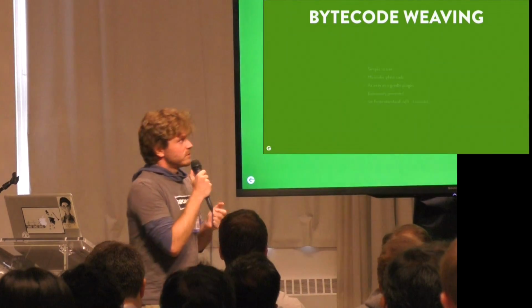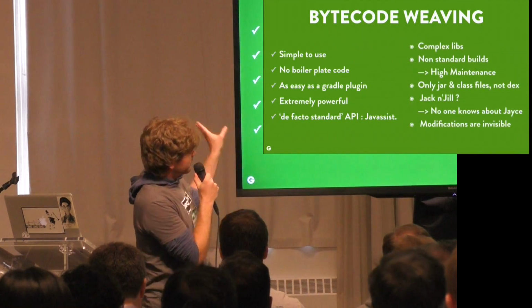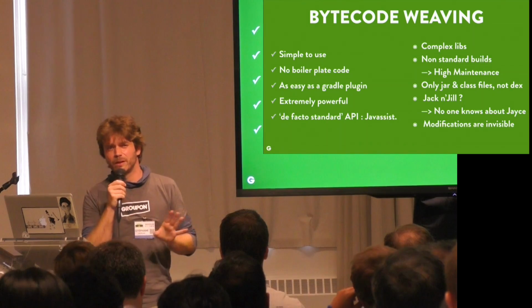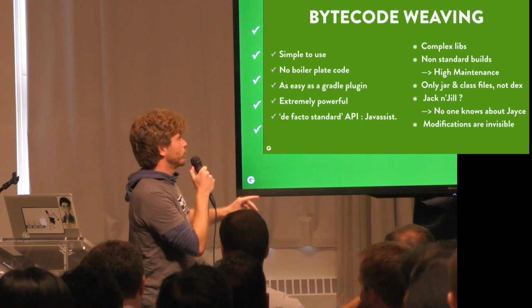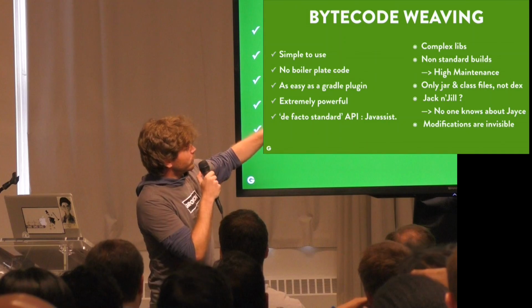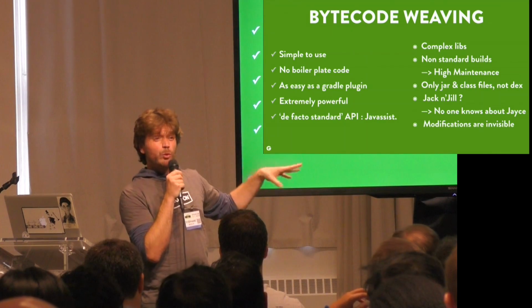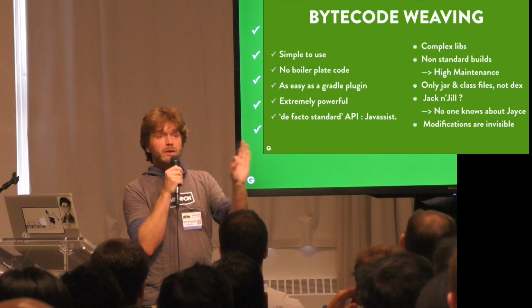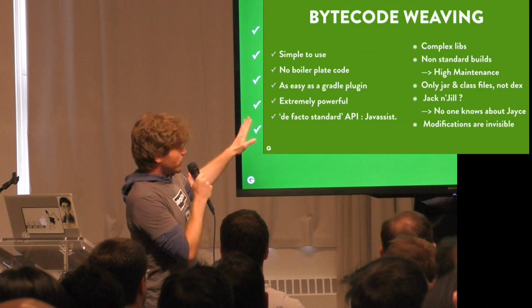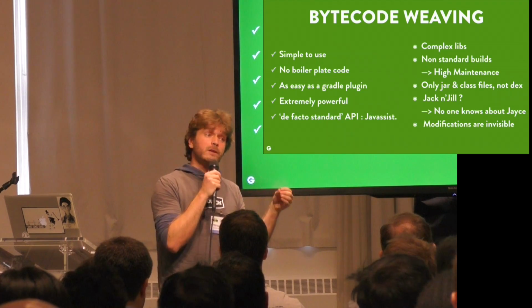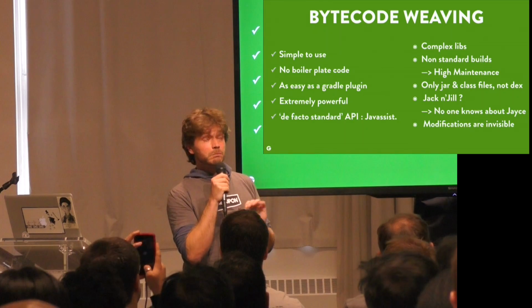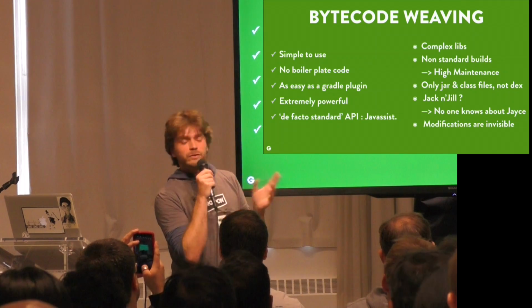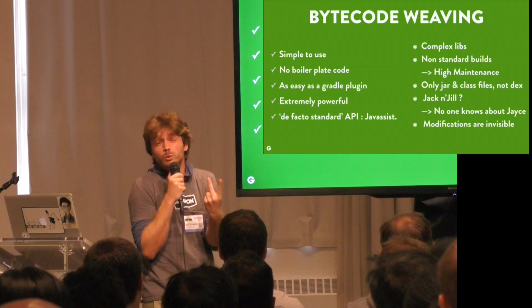But let's evaluate it maybe more completely. It's very simple to use, as you can see, just a single annotation, and it can be very, very powerful. It's as easy to use as a Gradle plugin. There is no boilerplate required, so you just add an annotation, that's it. Very powerful because you have access to the bytecode, so you can do whatever you want, even things you don't want to. For instance, you can very easily create a method with 2 return statements.